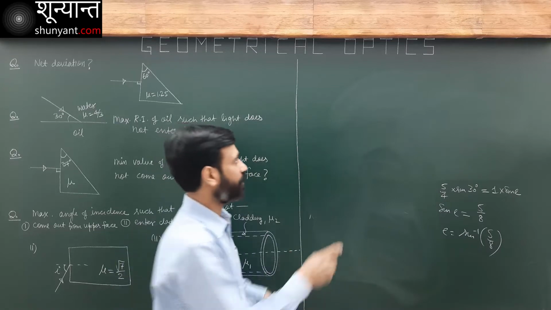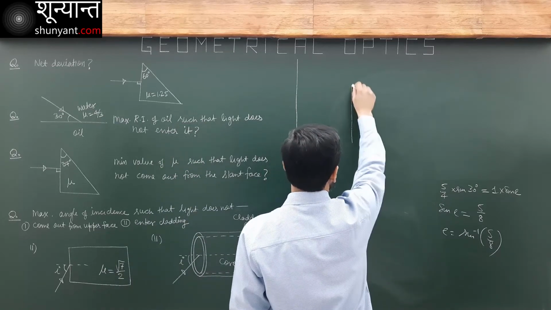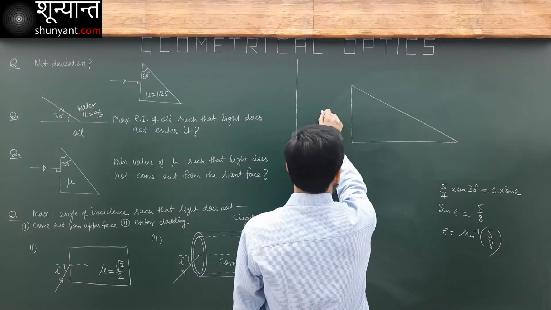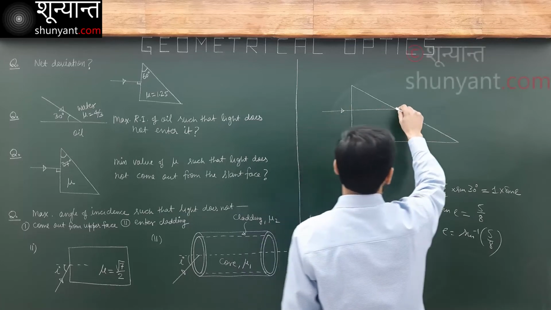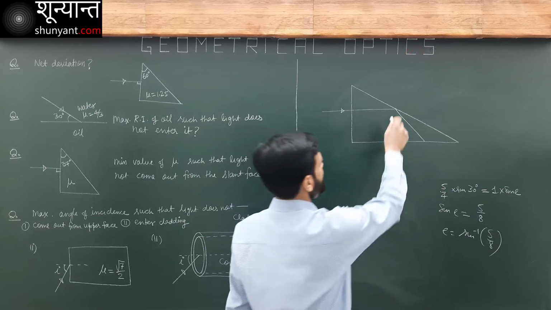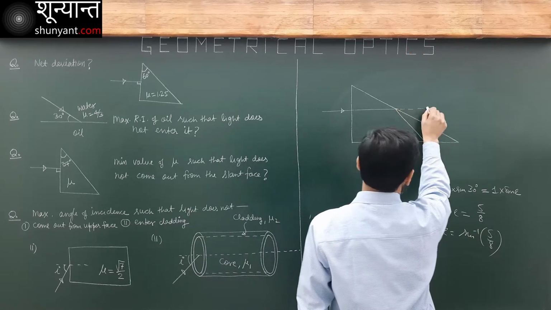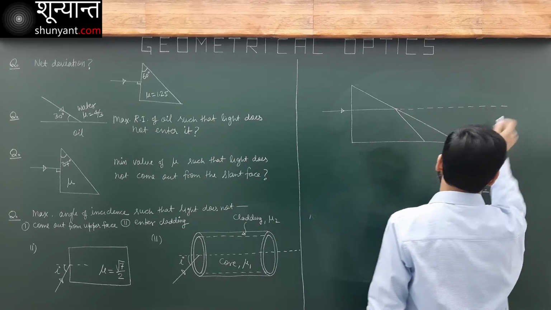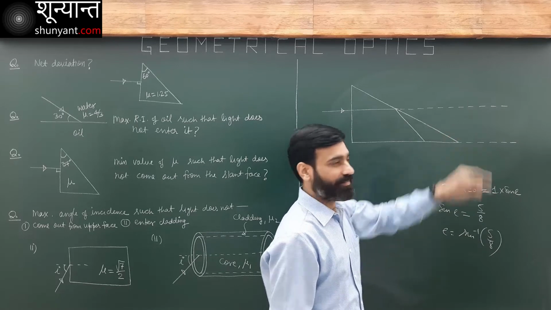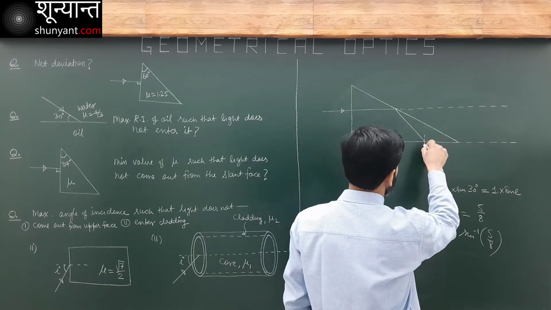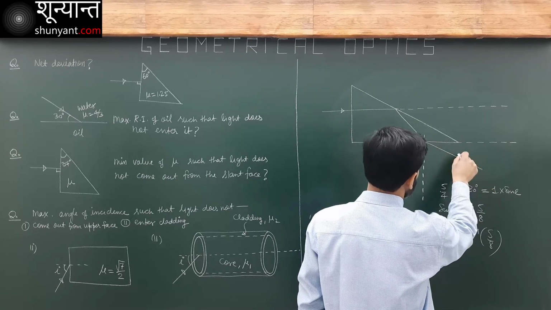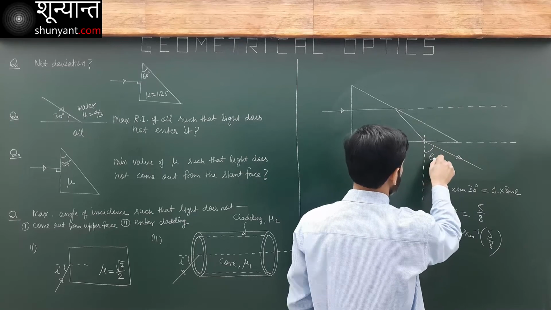The same thing I could have got in a different way. This is my prism. Light enters here and is reflected like this. This was the original direction, which is parallel to this base. These two directions are the same. Now light finally comes out. This is a normal. This is a normal. It comes out in this direction here. This is angle E.